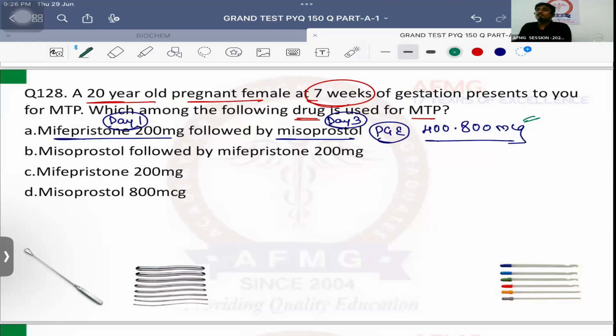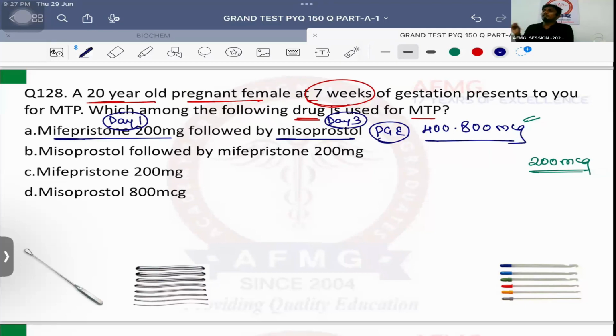Maximum dose which can be given during PPH is 1000 micrograms. Each tablet of misoprostol is 200 micrograms. August ka question. How many maximum tablets of misoprostol can be given per vaginally in a patient of PPH? 5 tablets. PPH के लिए maximum doses 1000 micrograms. MTP के लिए maximum doses 800 micrograms. That's the difference. Okay. Till 7 weeks.